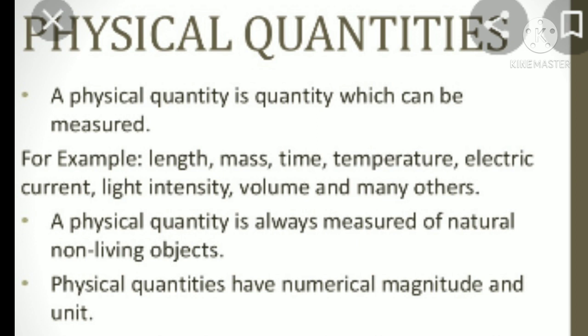Have you got it, students? What do you mean by physical quantity? It's a quantity which can be measured. What are the examples? Length, mass, time, temperature, volume, density, etc. All these are called physical quantities. What are the two important characteristics of these physical quantities? A physical quantity is always measured of natural non-living objects, and it has a numerical magnitude and a unit. Magnitude means a certain value, and it has some unit also.